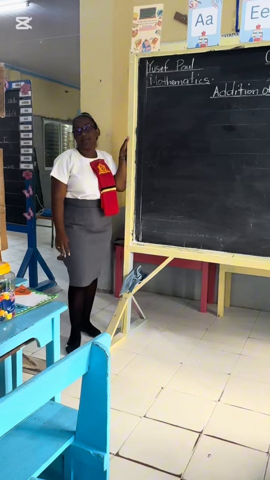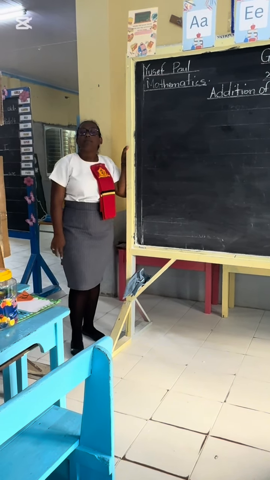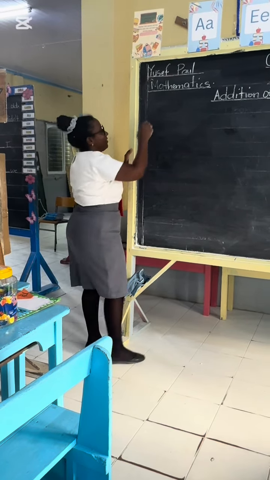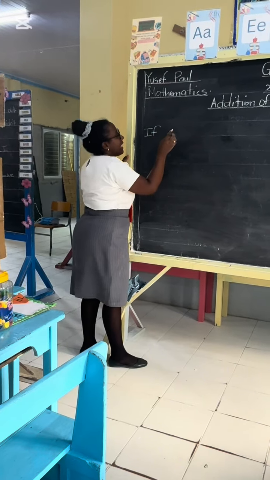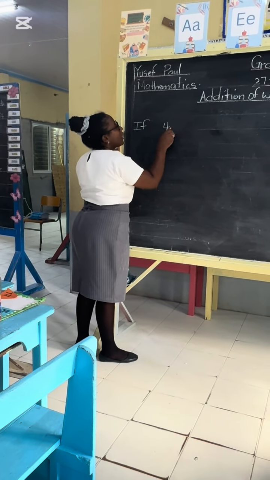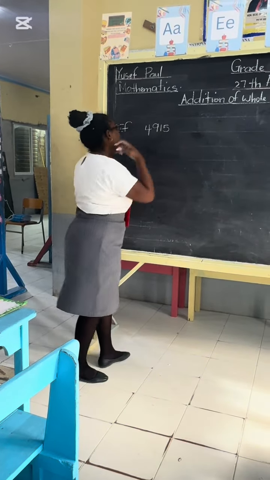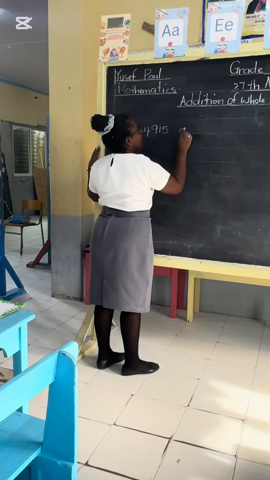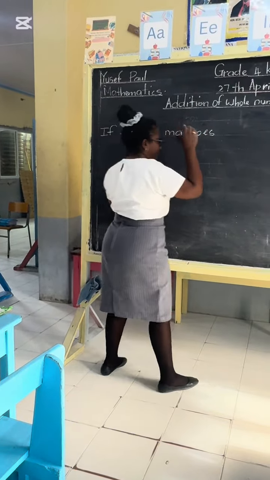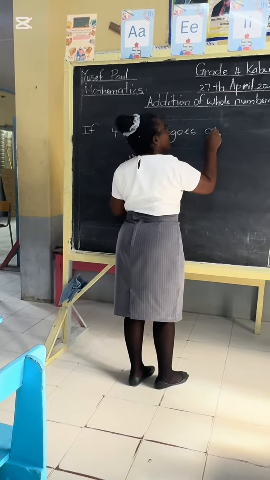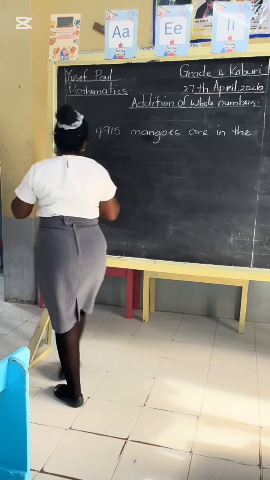So how can we start this problem? Give me your ideas. Yes, Dino. Very good. 915 mangoes are in the basket.